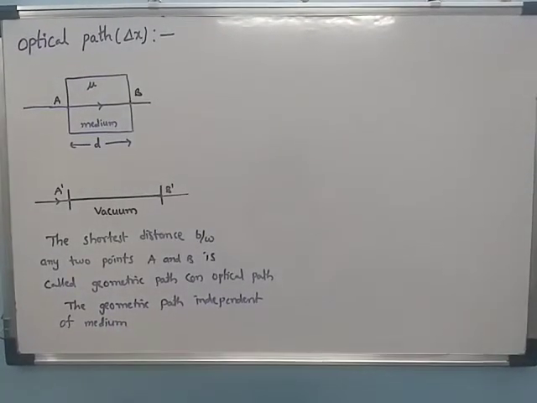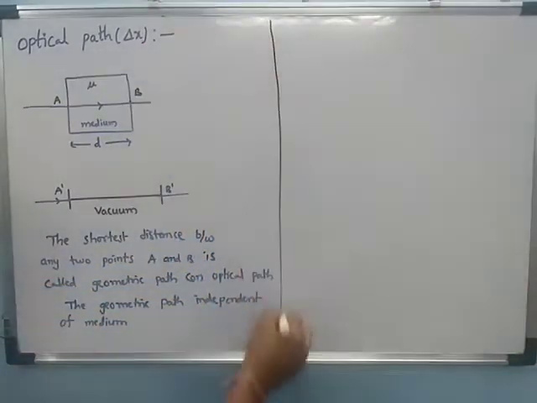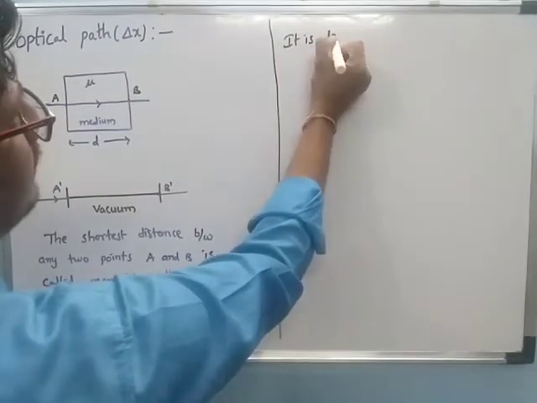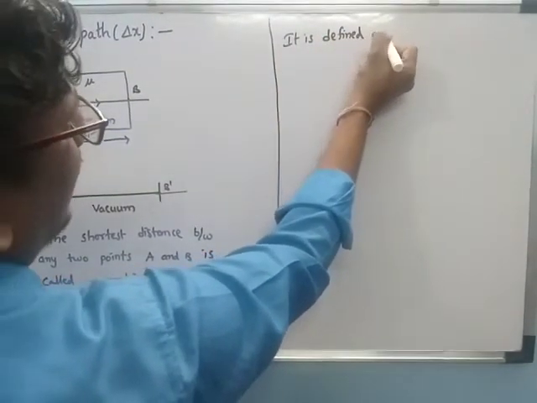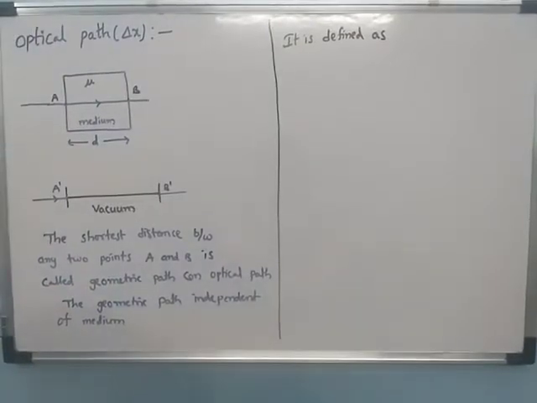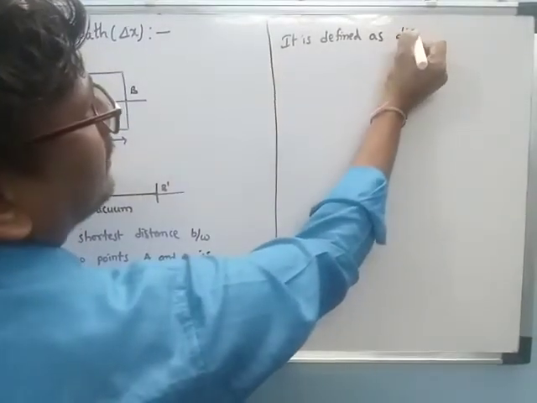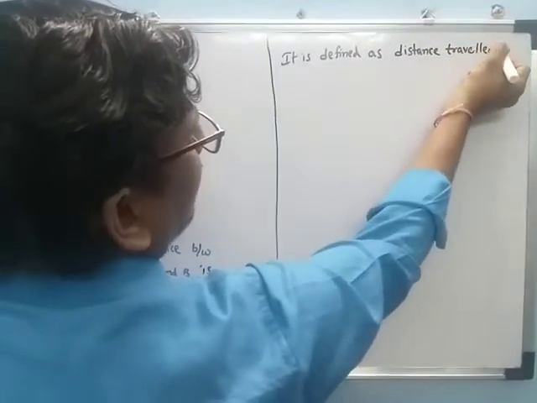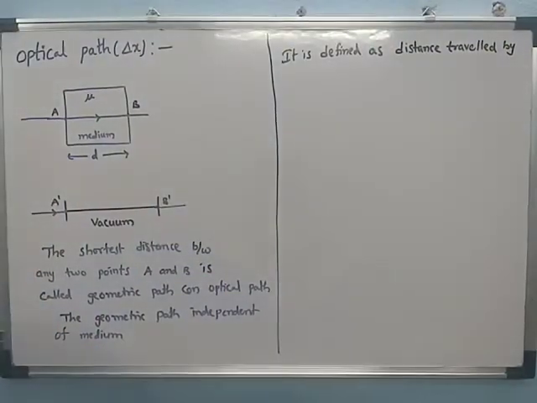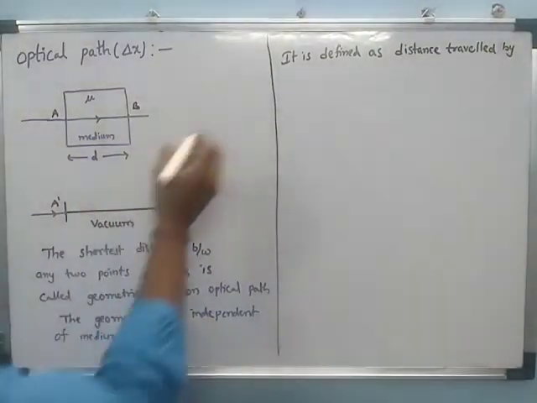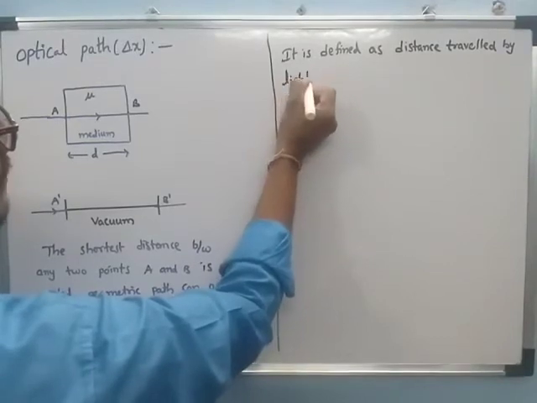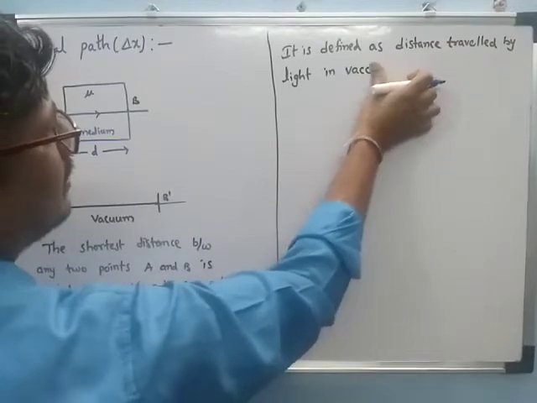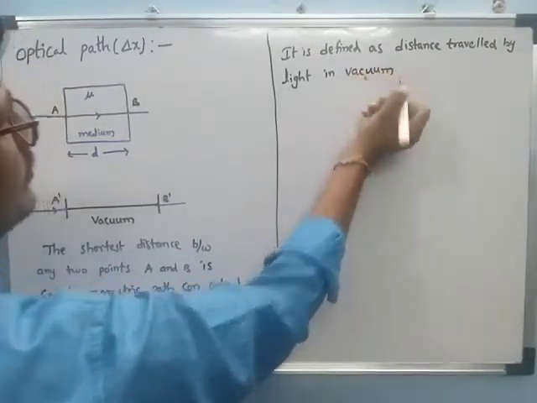Now, it is defined as the distance traveled by light in vacuum in the same time in which it travels a given path length in that medium.